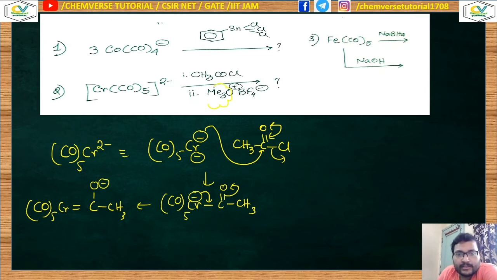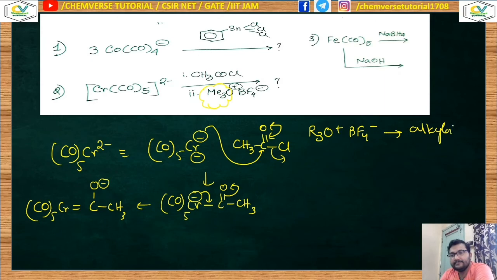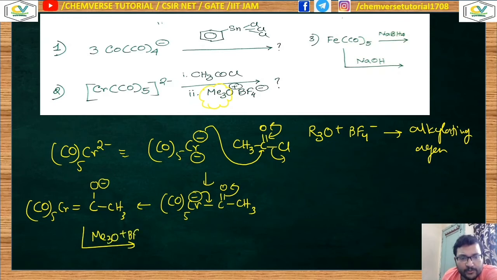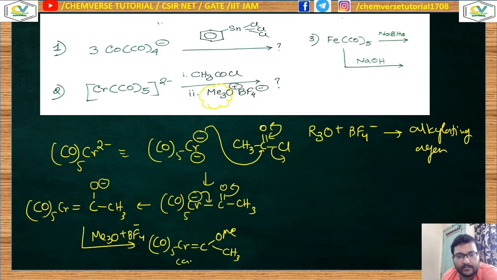Now remember this kind of system where I am talking about this R3O plus BF4 minus, this kind of molecule. It is nothing but an alkylating agent. So when this molecule is treated with Me3O plus BF4 minus, it is behaving as an alkylating agent and O alkylation will occur. So alkylation will occur over this center, the oxygen center. So it will produce this kind of situation, OMe and CH3. This is a carbene molecule.